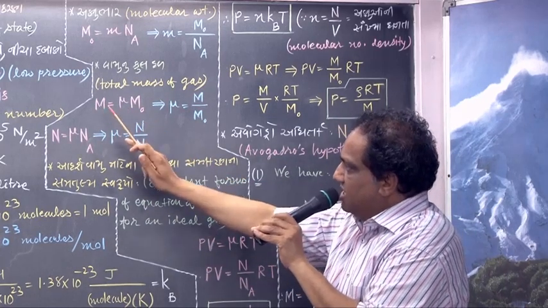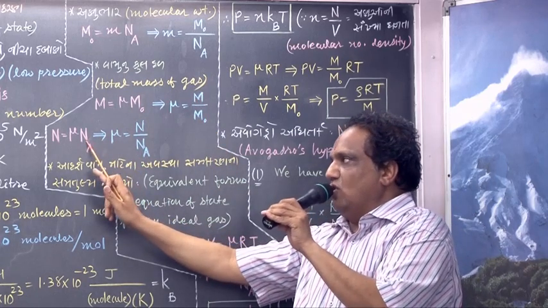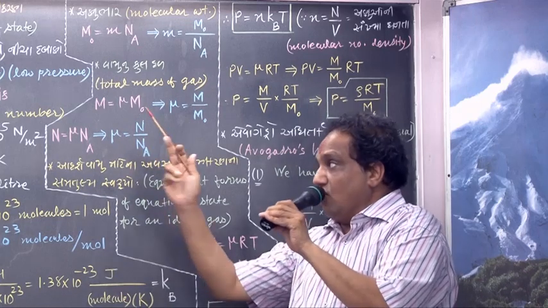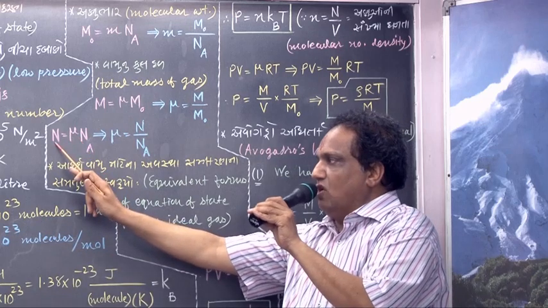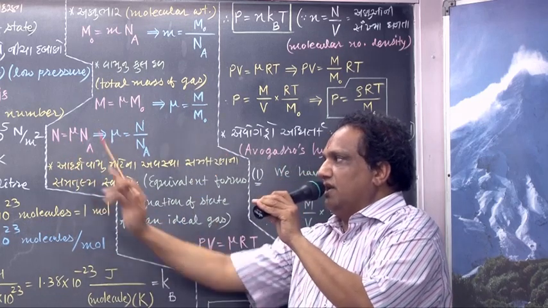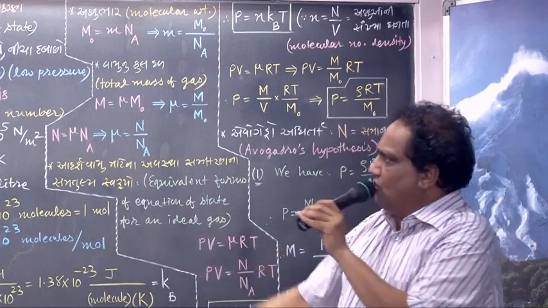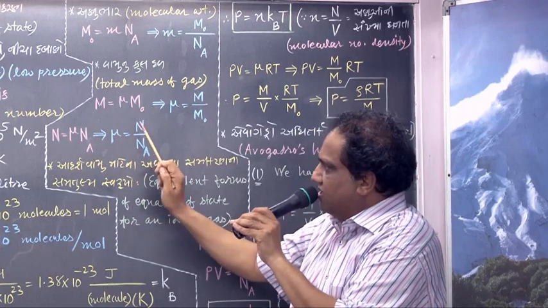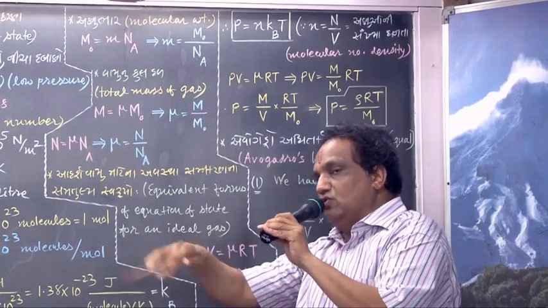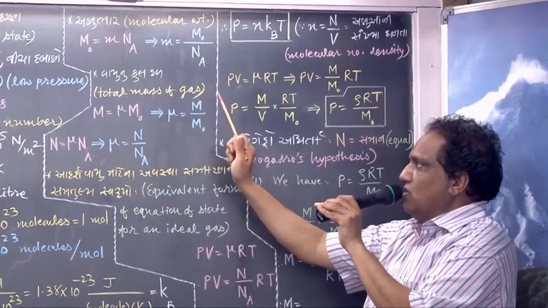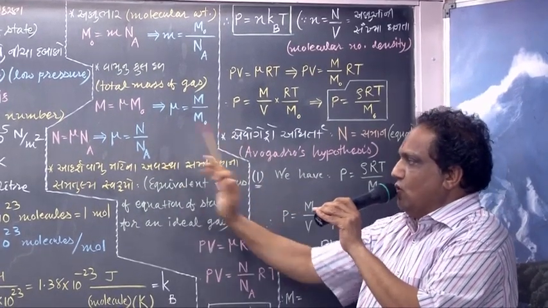Find out mu from here: it is M upon M0. Similarly, the number of molecules in 1 mole is equal to Na. For mu number of moles, you should multiply this number by mu, and then you will get the total number of molecules in a given quantity of gas, which is capital N. N equals mu into Na. Find out mu from here: N upon Na. These are two very important formulas for the number of moles that you must remember, as they will be useful in many places. Mu equals M upon M0. Mu equals N upon Na.